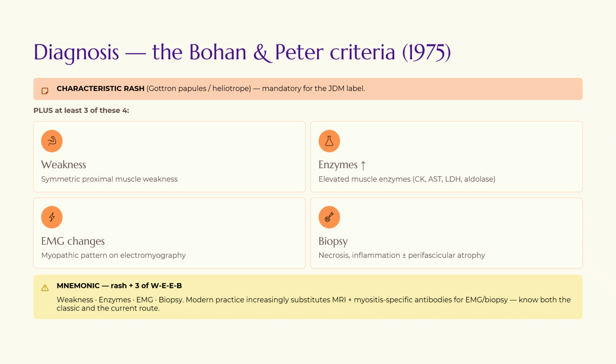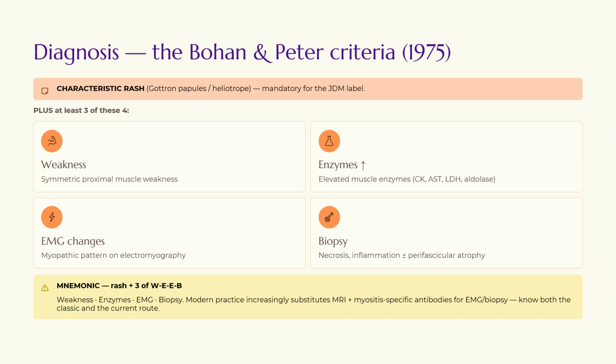So the characteristic diagnostic criteria which was earlier used was the Bohan and Peter criteria. It can still be tested in your exams. It was given in 1975. The diagnosis on this criteria is based upon the characteristic rash which we have discussed, plus three of the four features which we can name with the mnemonic WEEB: weakness, enzymes, EMG changes, and biopsy.